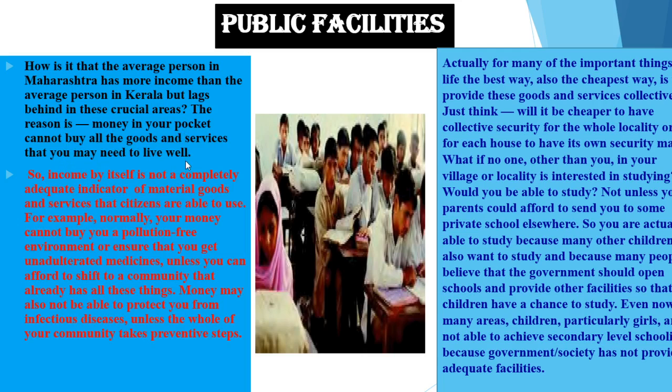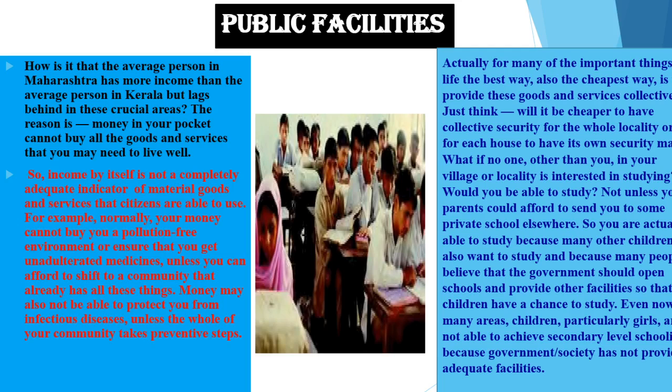Now, here the average person in Maharashtra has more income, right, when compared to the average person's income in Kerala, but it is lagging behind in crucial areas like the education process, okay. The reason is the money in your pocket can't buy all the goods and services that you need to live,